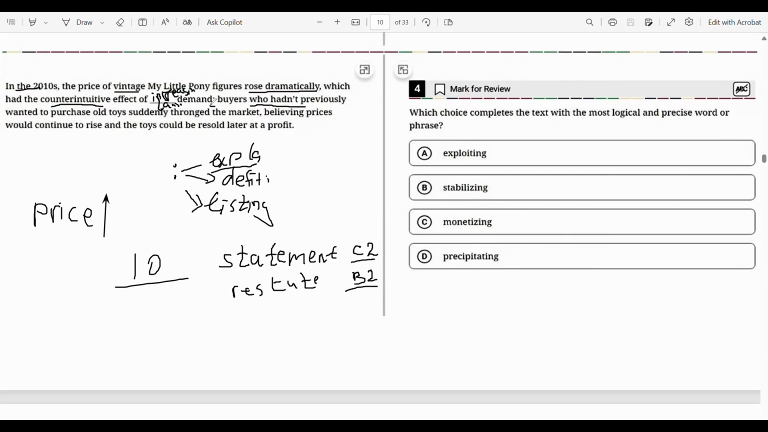Buyers who had not previously wanted to purchase old toys suddenly throng. Throng means to enter the market in great numbers, or in a more metaphorical way, to flood the market, wanting to purchase something believing prices would continue to rise and the toys could be resold later at a profit.